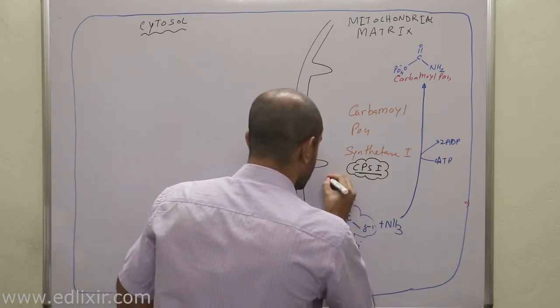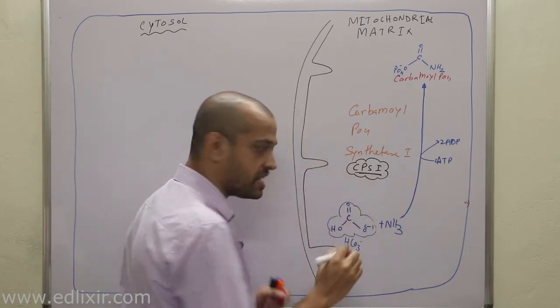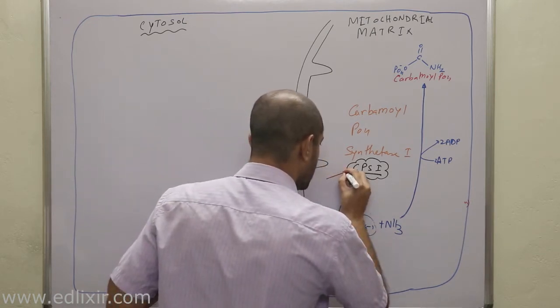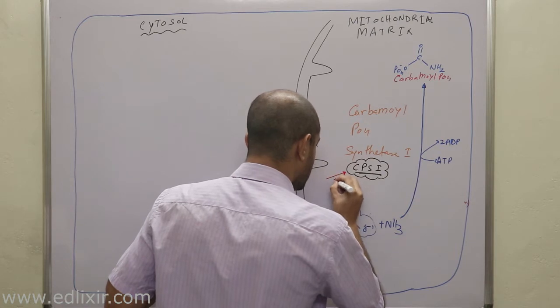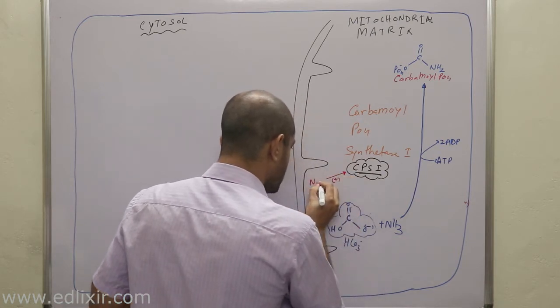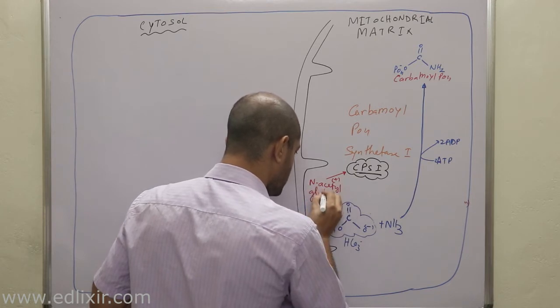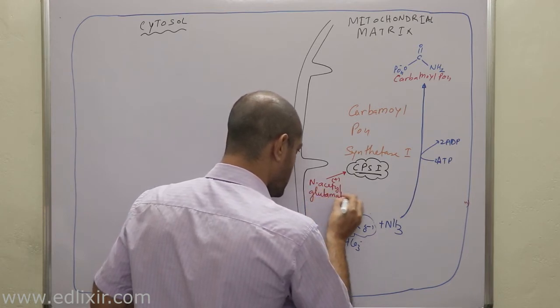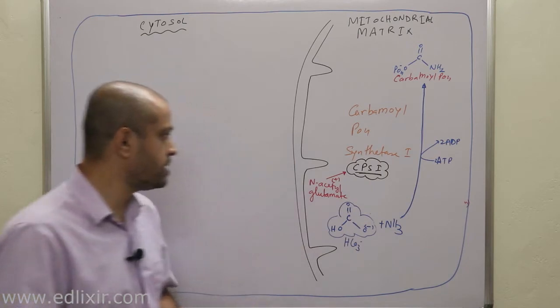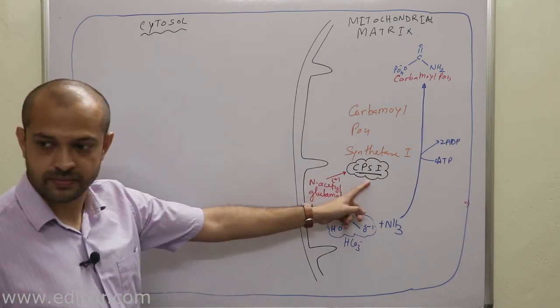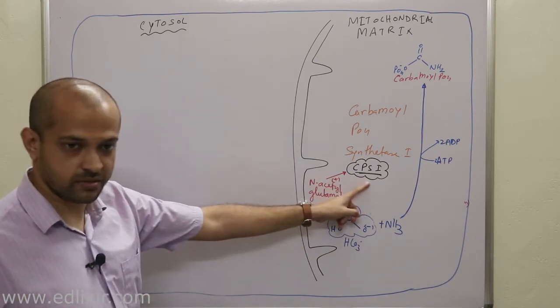Now a very important point about carbamoyl phosphate synthetase is this: it is actually an allosteric enzyme, and it is allosterically activated by N-acetyl glutamate. Clear? N-acetyl glutamate actually activates CPS.